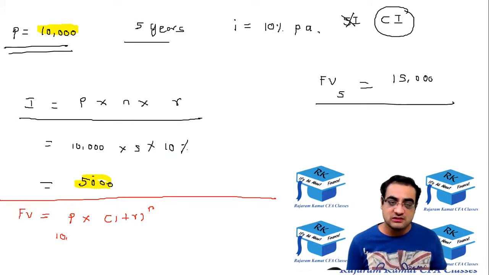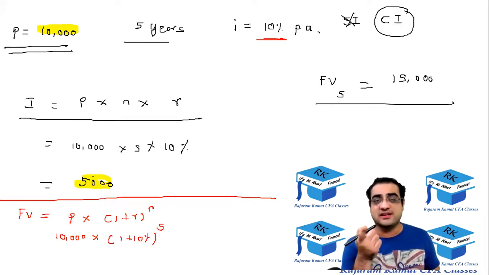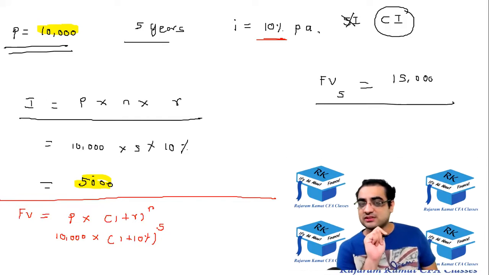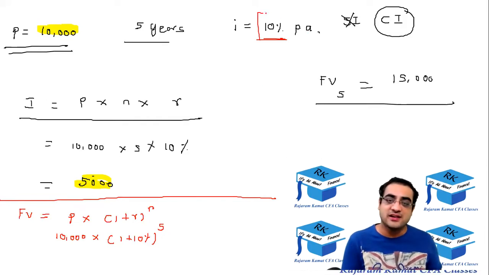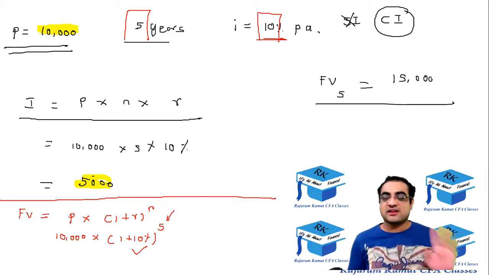Principal is 10,000 into 1 plus R, R is 10%, and raised to N, that is raised to 5 years. Please note, this is not a formula for the interest, this is the formula for the final value directly. So let's try to calculate the final value. P into 1 plus R raised to N. P is 10,000, R is 10%, that I am putting over here, and N is 5, that I am putting over here. So let's try to do it on the calculator.